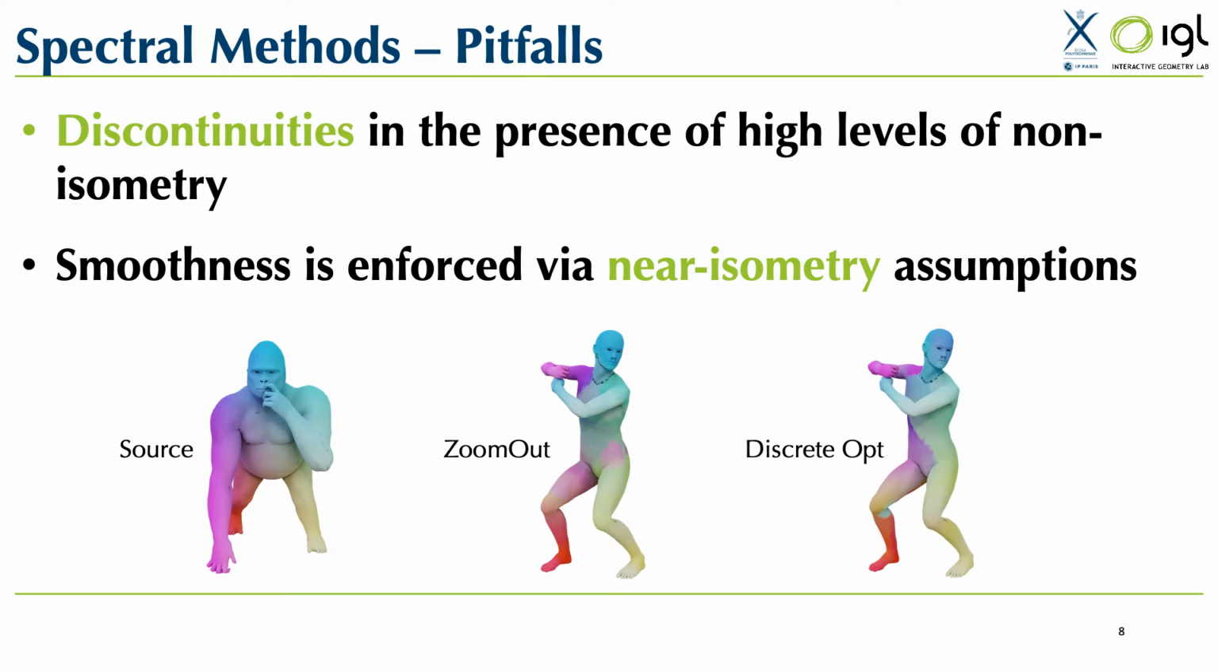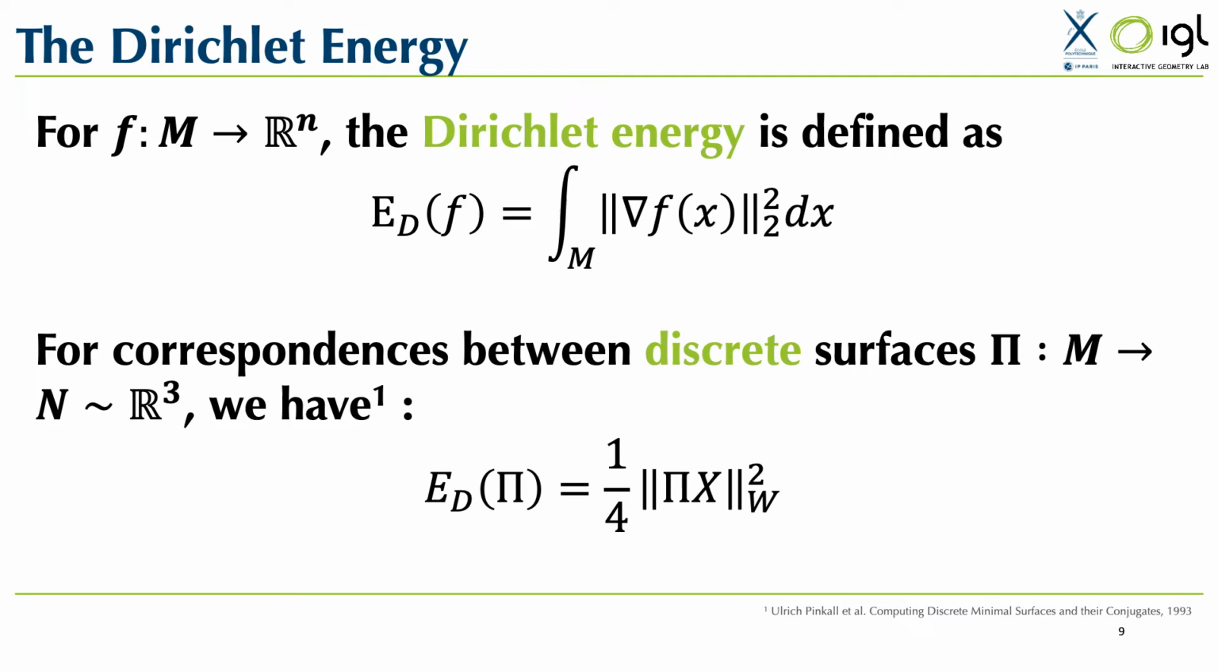Indeed, spectral methods implicitly enforce smoothness of correspondences via near-isometry assumptions, which could explain the failure of these methods in such cases. In the following, we will therefore seek to overcome this limitation and directly incorporate smoothness-promoting energies within these pipelines. As we wish to obtain smooth point-to-point maps, it might be good to stop there and clarify the meaning of smoothness. In our work, we will use the standard Dirichlet energy of a map as a measure of its smoothness, where a high value of the Dirichlet energy will translate to discontinuities in correspondences.